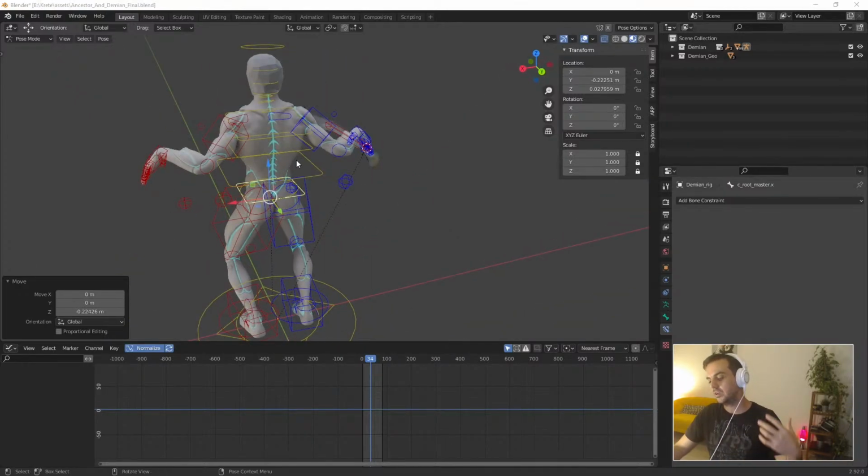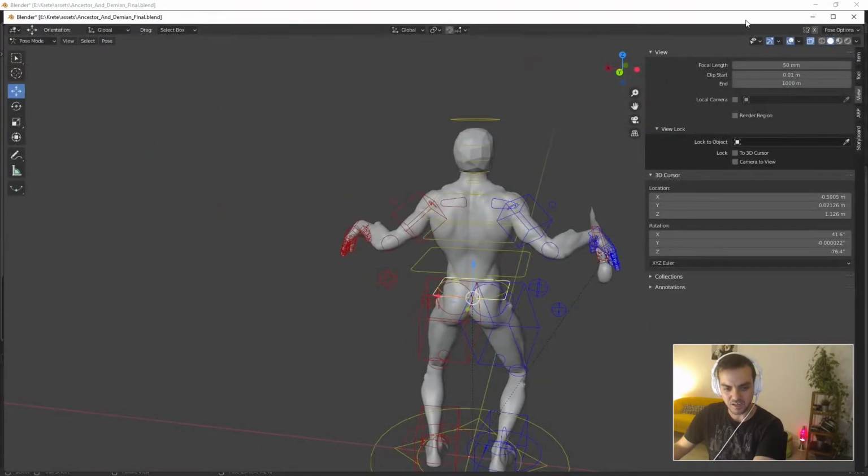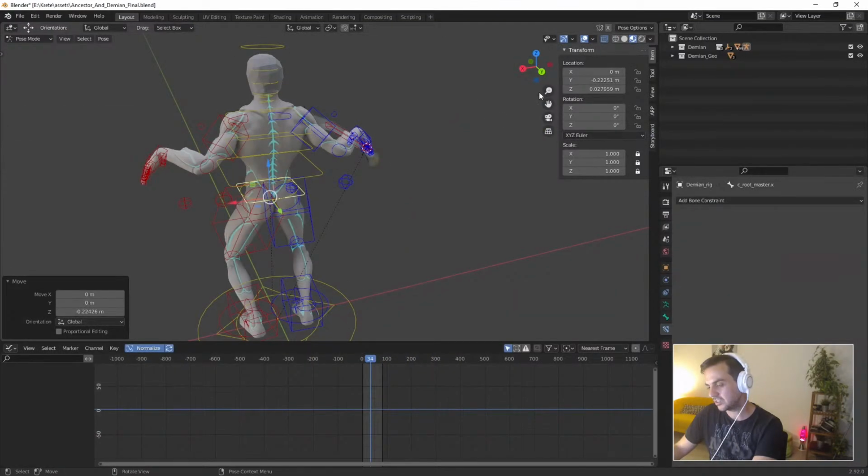We want to merge everything together, because I don't know if you noticed, in the concept there is a tiny thing that is going to be hard, but we want to try at some point. Let me just show you. In the concept of Demian, I don't know if you noticed, there is no separation between the head and the body, and that's part, by the way, of the storytelling. They are completely merged with the suit. Right now, they are not.